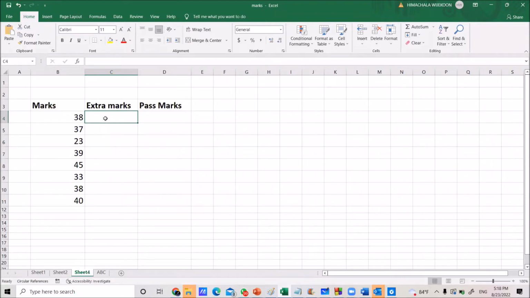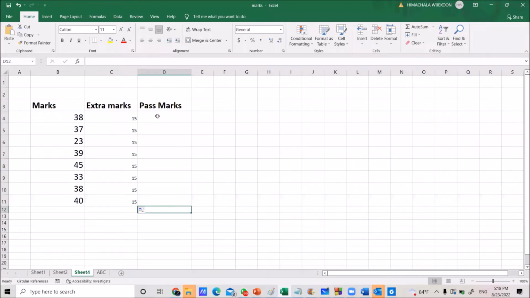Think about how you are going to add it. There are different ways available to add the marks. One way is you can just put the 15 in the extra marks column. You can put 15, 15 like that. You can copy the 15 for the rest of the numbers in that way.